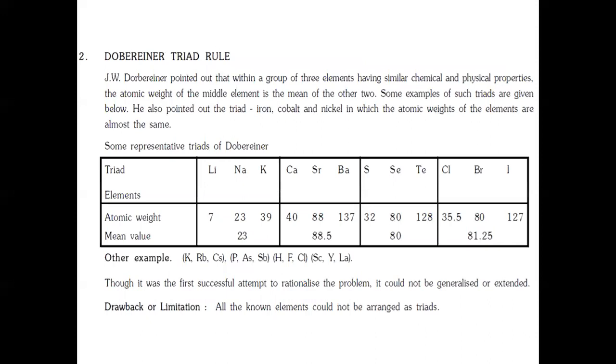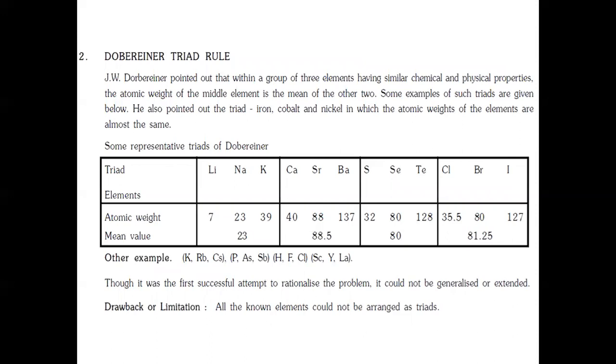Then, next comes Dobereiner's triad rule. So here, he considered three elements of a group having similar chemical and physical properties. The atomic weight of the middle element is the mean or average of the other two elements present in the triad. And some examples of such triads are given in the table.